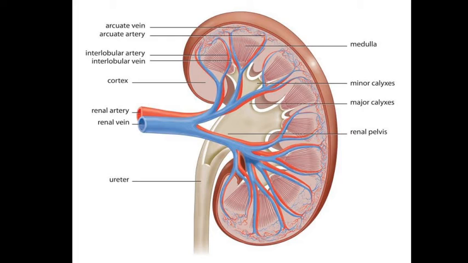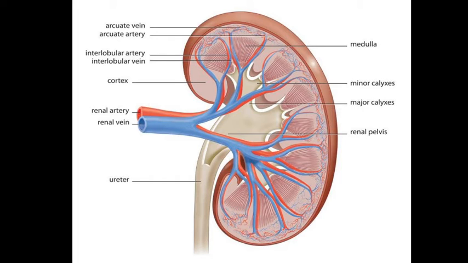This is the structure of the kidney. Here you see the renal vein. What is the renal vein? It is the main blood vessel that carries blood from the kidney to the inferior vena cava. Each kidney has one renal vein. Next is the renal artery. It carries blood to the kidney from the aorta, which we already studied in the human circulatory system.